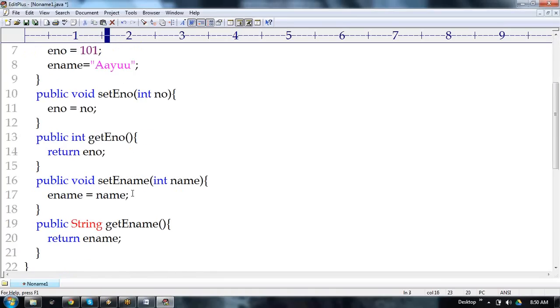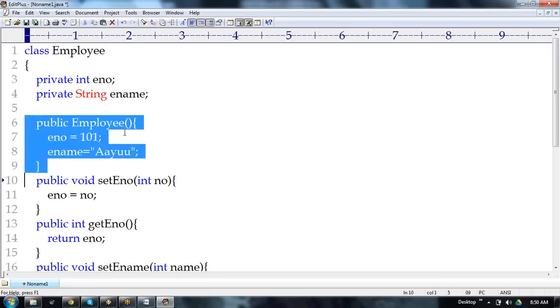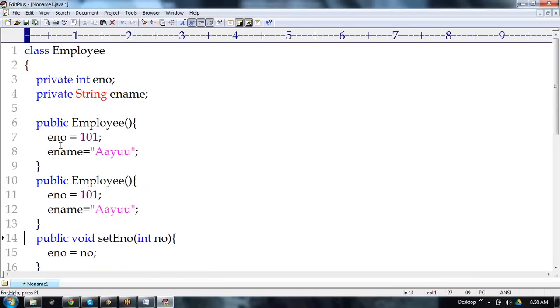So you are not passing any variable to your constructor. Your constructor should take all the variables you have defined and put the values. We can write a parameter constructor also if you want, but at least we need to write a default constructor over here. We can write a parameter constructor like this, but this will always initialize them to a single value.